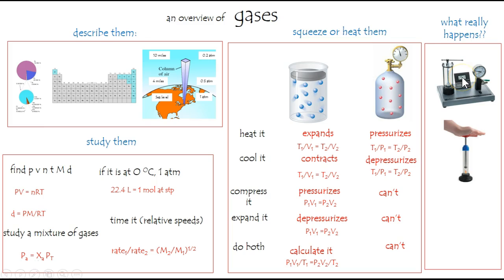You will see a couple of degrees change, but when you consider that you must use Kelvin, it's pretty inconsequential. So you might be led to believe the temperature really can't be changed with this thing. It's just simply Charles' law. However, consider the fire syringe, where if you smack down on one of these things, it can get so hot you can light fire to a piece of cotton. So the temperature goes up dramatically. This is really the realm of physics where it's a force-dependent situation. Okay, this is a brief overview of gases.